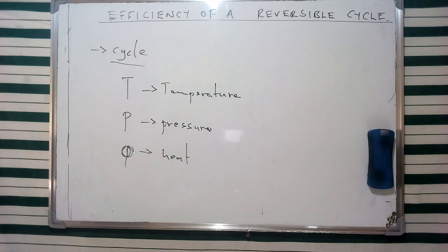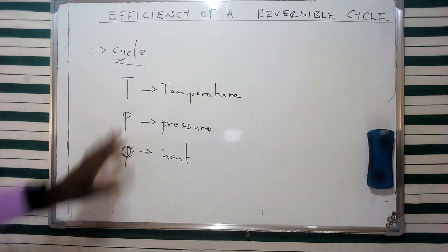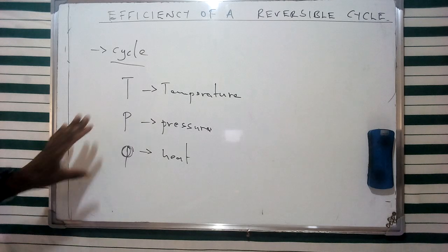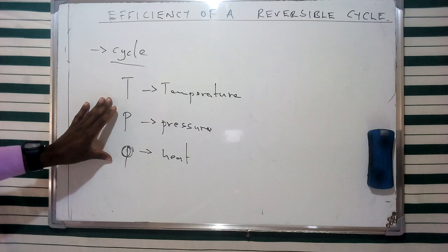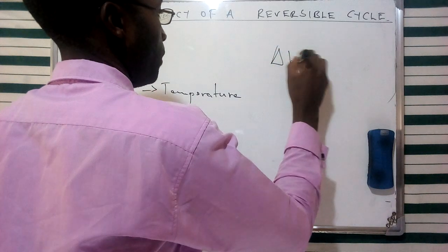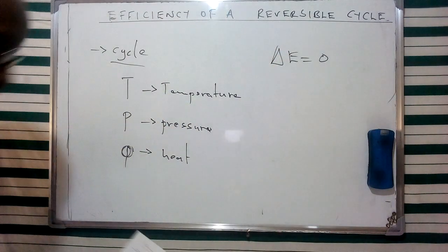We're going to look at this specific process in terms of energy. For a particular system like this, the overall internal energy change is going to be given as 0.